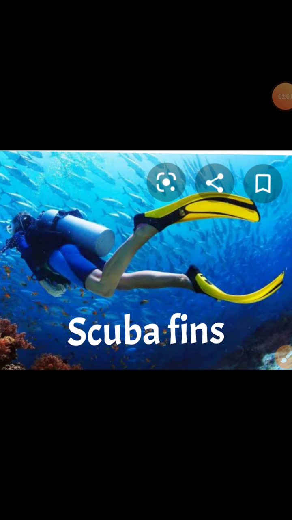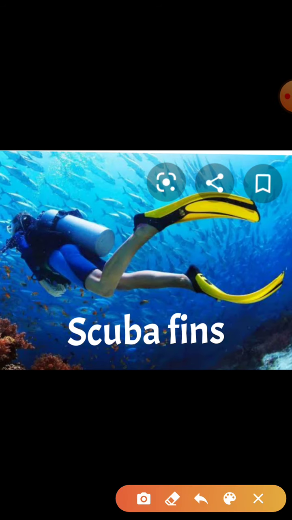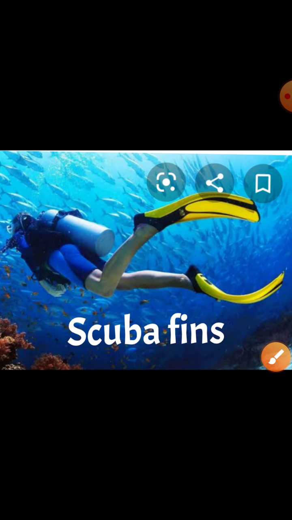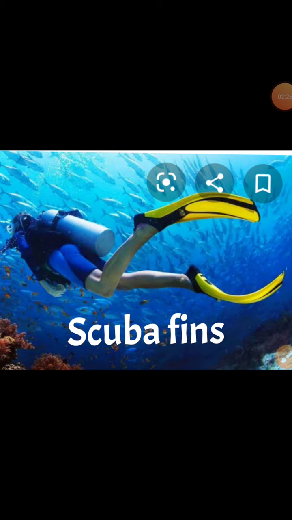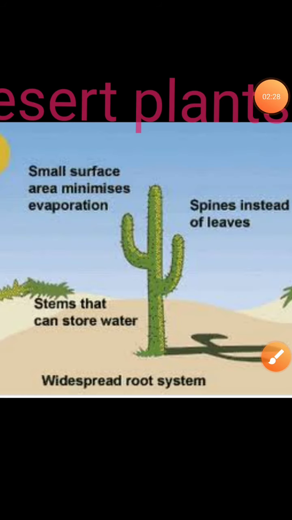Now the same thing, the scuba fins. These all are the scuba fins. What do you mean by scuba fins? These are the scuba fins. Okay, now this helps the scuba diver to swim under the sea. So you understand why these webs are used? These are used to swim in the water. So these are the adaptations in the duck. Okay.